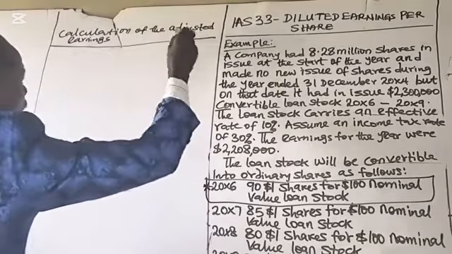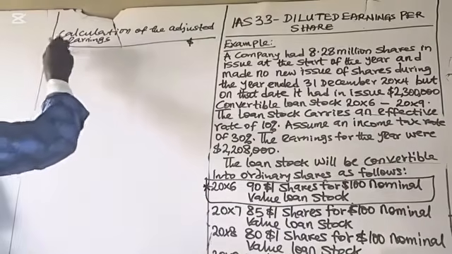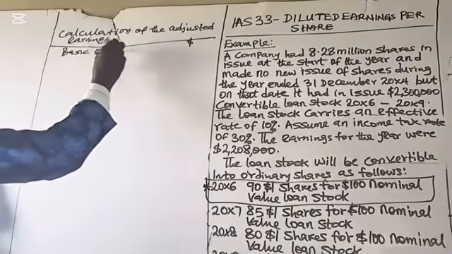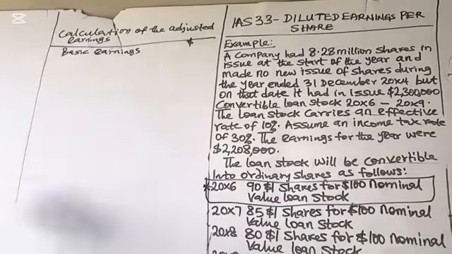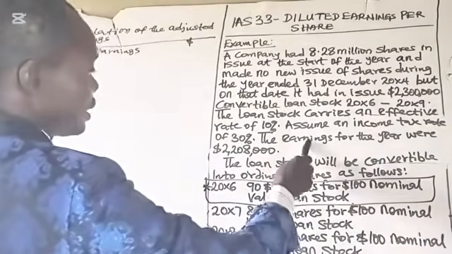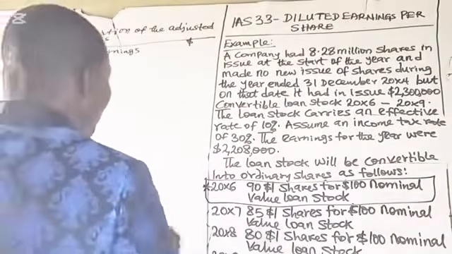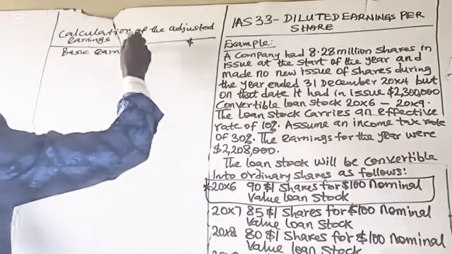I've told you earnings mean profit. So the basic earnings given in the question: how much was the profit the entity had? The earnings for the year were $2,208,000. That is the basic earnings.